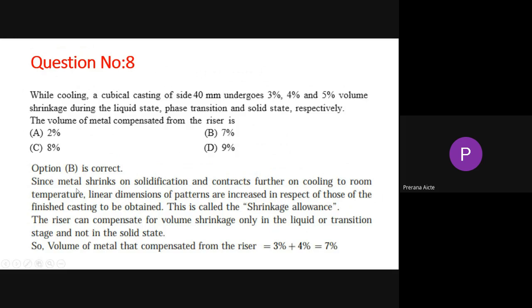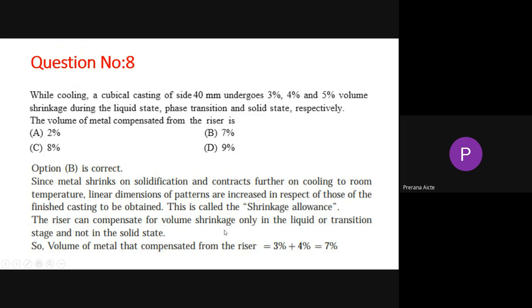Since metal shrinks on solidification and contracts further on cooling to room temperature, the linear dimensions of patterns are increased with respect to those of the finished casting to be obtained. This is called shrinkage allowance. With this shrinkage allowance only we are able to give sufficient material, because once it solidifies, we can't do anything. So the riser can compensate for volume shrinkage.